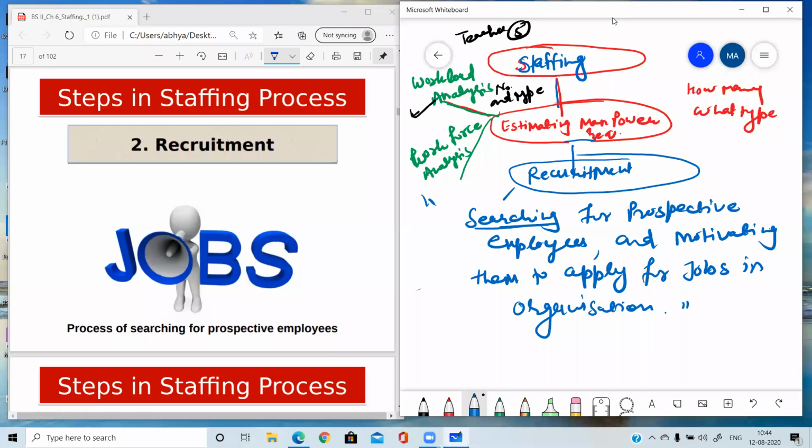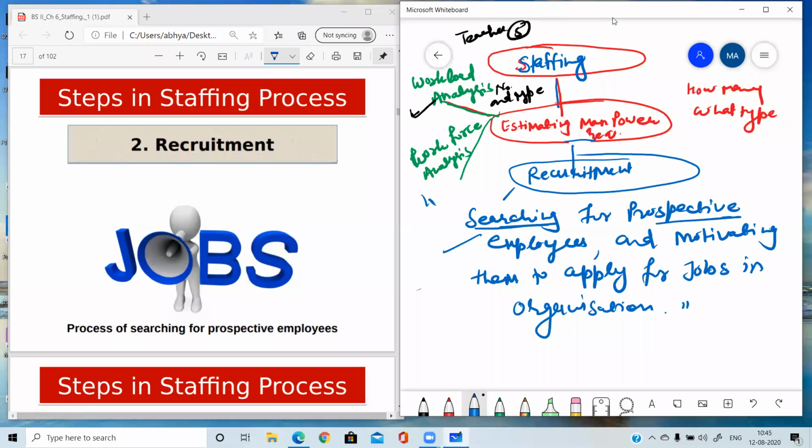Recruitment does not mean appointing the employees. Recruitment means only searching for the prospective employees. Searching means to find out, not to obtain. Prospective employees means the employees who are not present now, but in future they can be our employees. Prospective means future employees, and motivating them to apply for jobs in the organization.